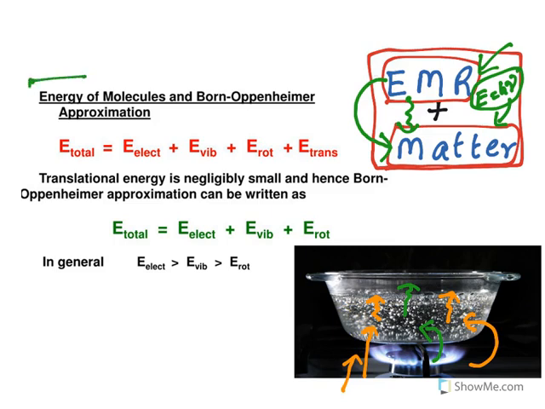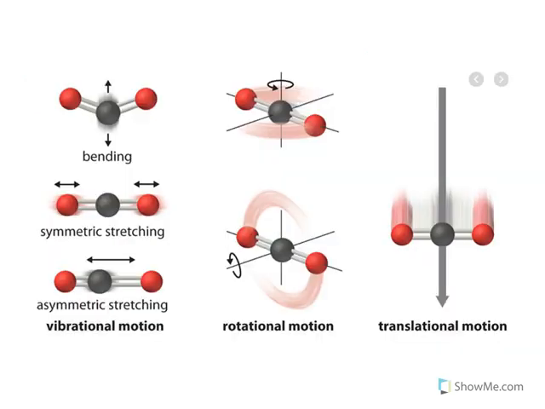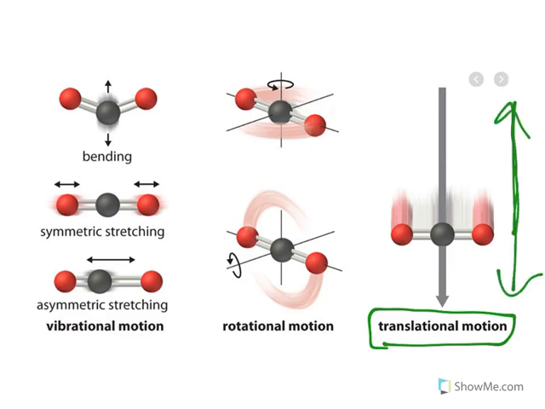Now when you look at the energy of a molecule, according to the Born-Oppenheimer approximation, every molecule has certain amounts of translational, rotational, vibrational and electronic energy. So the molecule's total energy is equal to all these amounts of energy. Let us see one by one. Translational energy means that by using this energy the molecule will move here and there. This is called translational motion. At normal room temperature, we have enough thermal energy to cause translational motion. The other one is rotational.